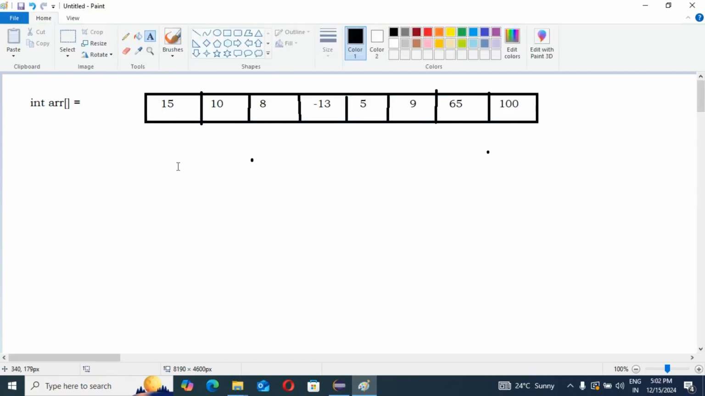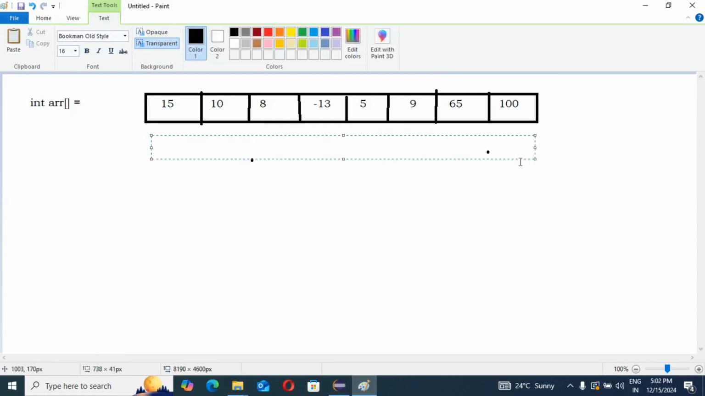Very simple. Our main motto is how we are going to search for an element within a given range. So this is the zero index, this is the first index, this is the second index, this is the third index, this is the fourth index, this is the fifth index, this is the sixth index, and the seventh index. Correct? All these are indices.